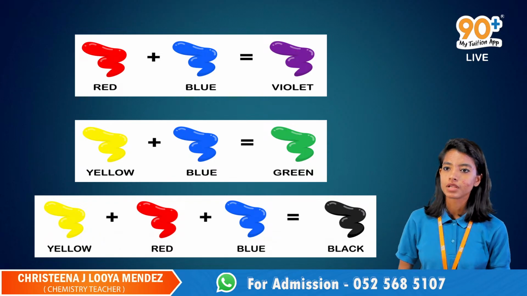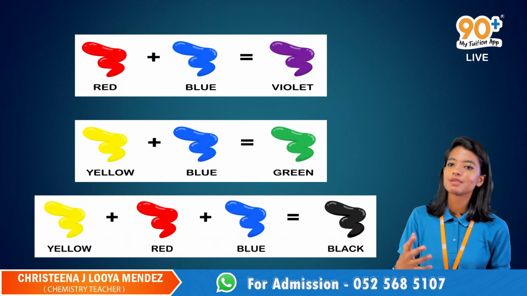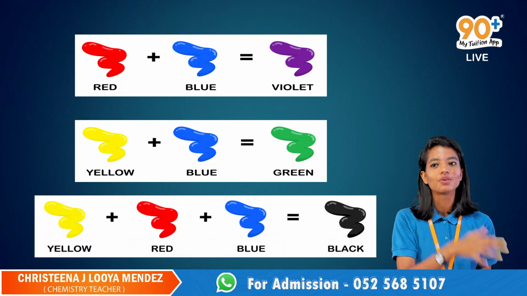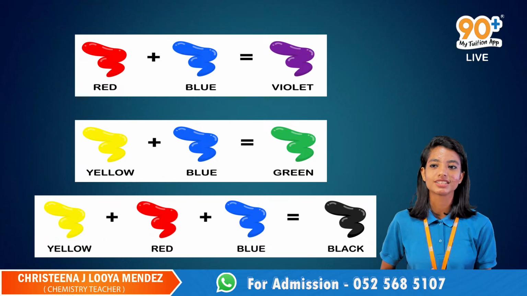Combination reaction. So 2Mg plus O2 gives 2MgO. Definitely it's a combination reaction.